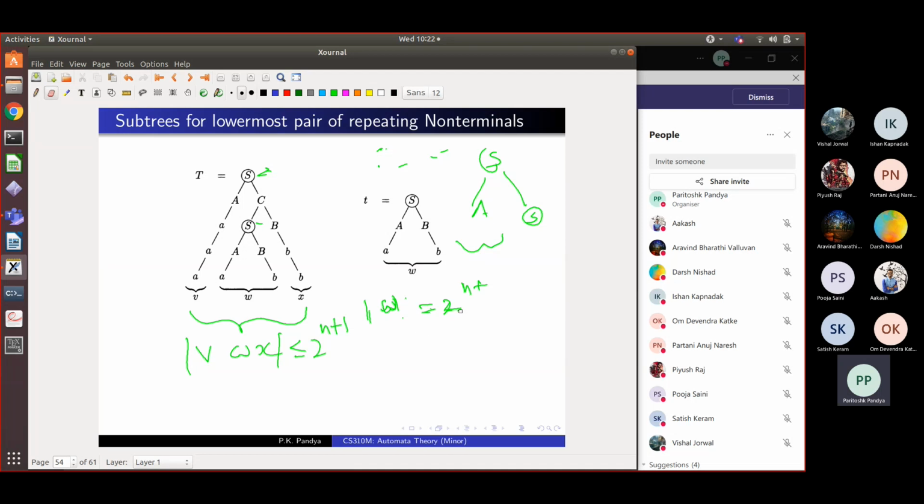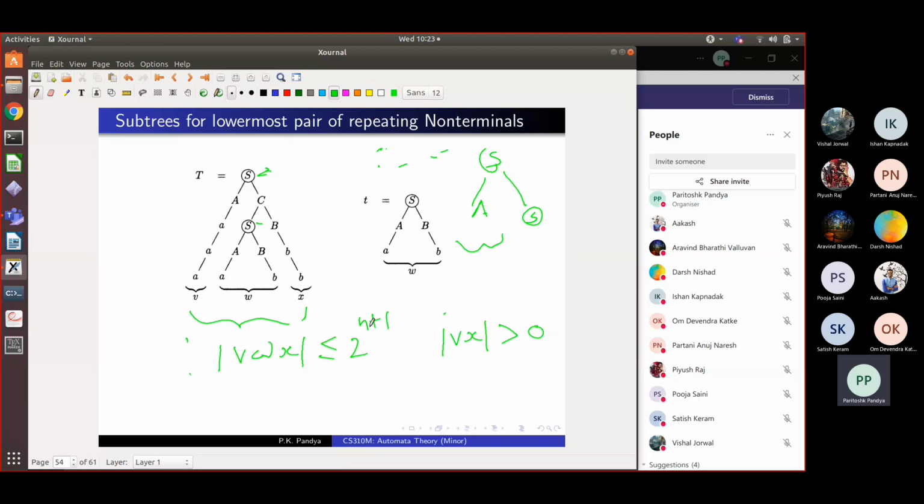So I have the following properties from this derivation. First is that the length of VWX is less than or equal to 2 raised to n plus 1, and VX is greater than 0. That is, both V and X cannot be empty, and the whole string VWX which is derived from the second lowest repeating non-terminal is not very large.